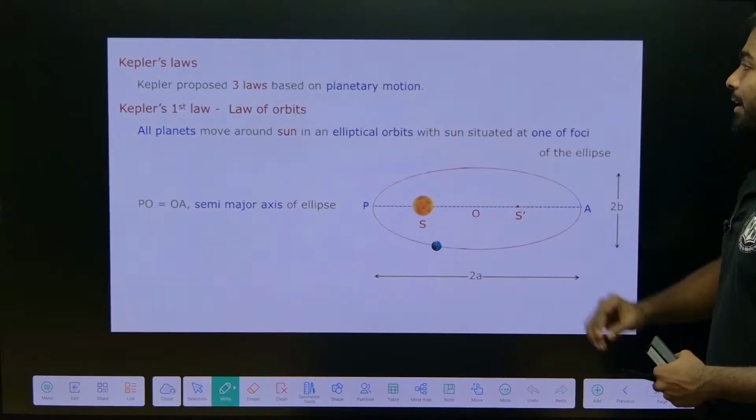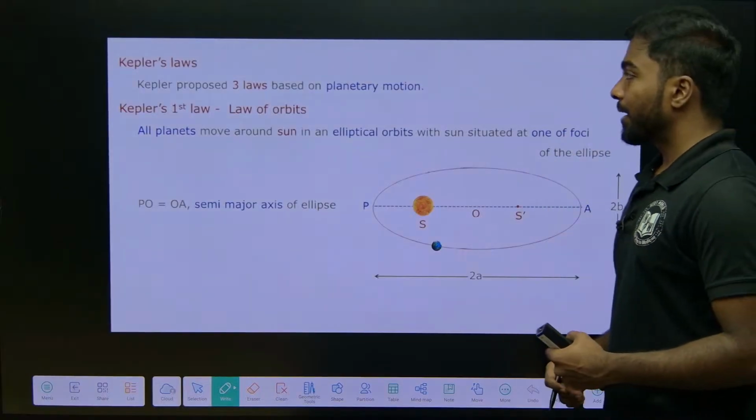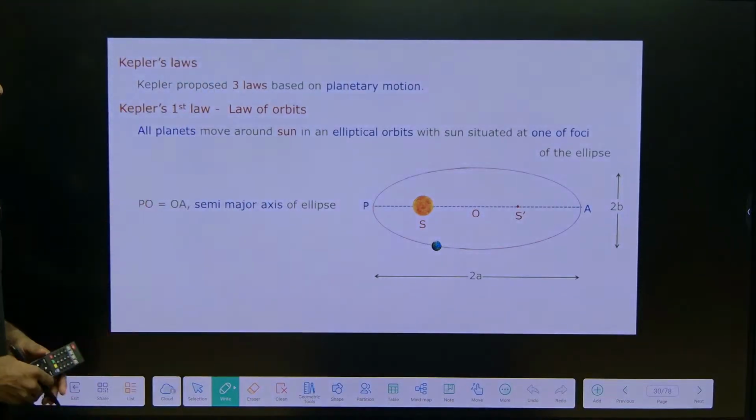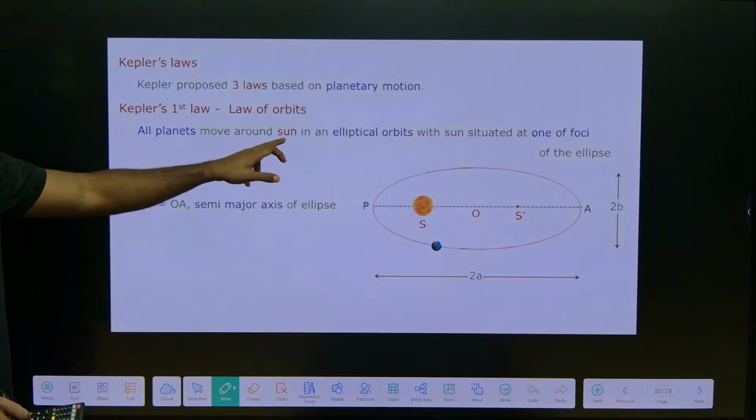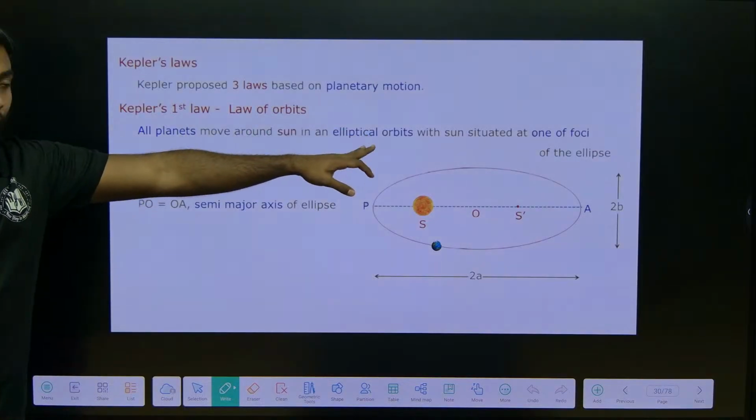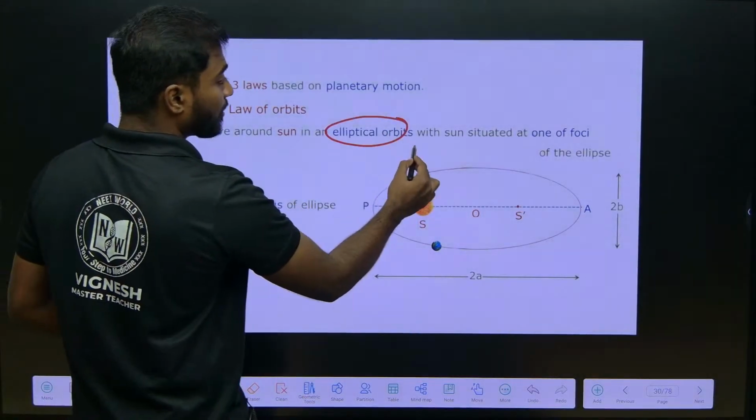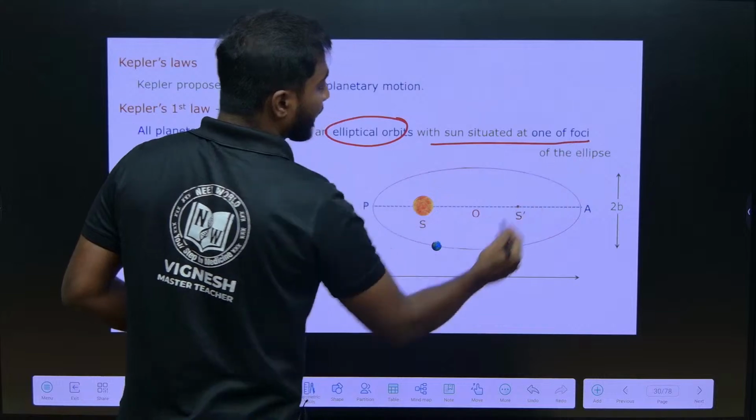Now, we will go to Kepler's laws. Kepler proposed three laws. The first law, which we are going to see, is the law of orbit. All planets move around the Sun in an elliptical orbit, with the Sun situated at one focus of the ellipse.